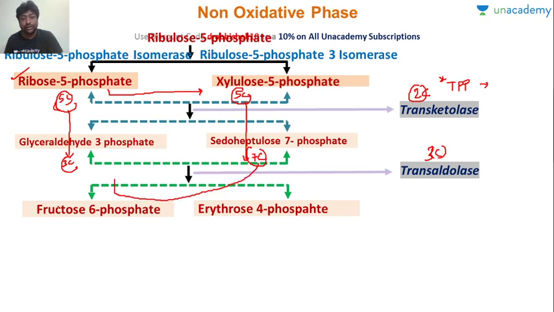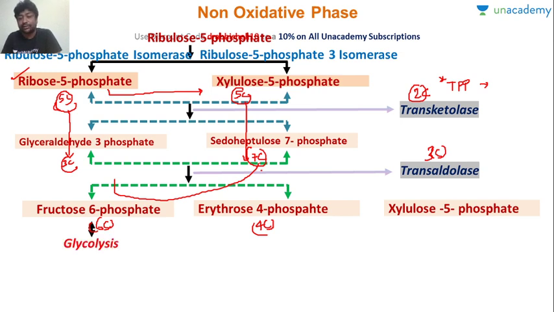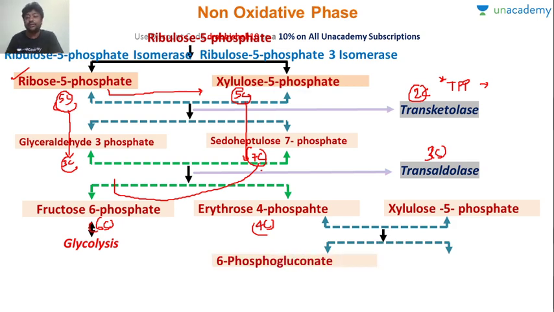Okay, so now 3 plus 3, it will become 6 carbon, fructose 6 phosphate, and of this 7 carbon only 4 will be left, so it is erythrose 4 phosphate. So again, now this is a 4 carbon moiety. And again, in the last step, what will happen? Again, a transketolase reaction will be happening. Okay, and this will be converted into 6-phosphogluconate, and yeah. So this is what is going to happen.